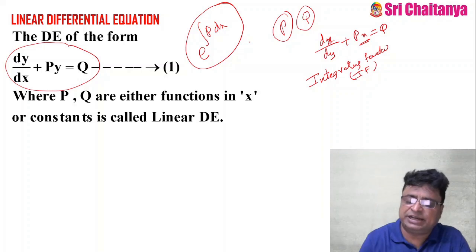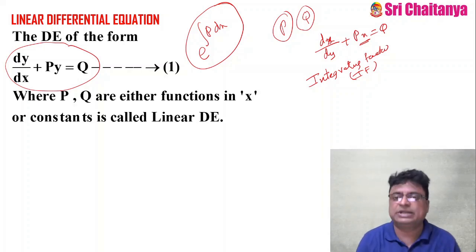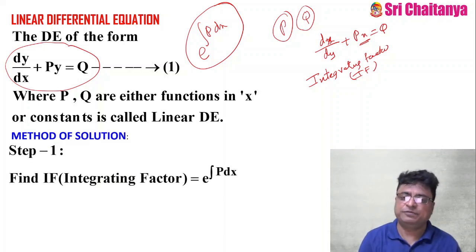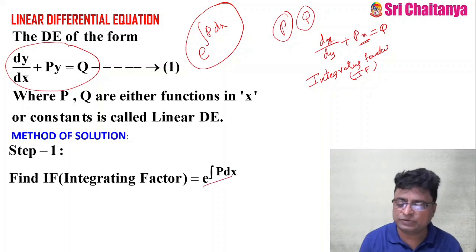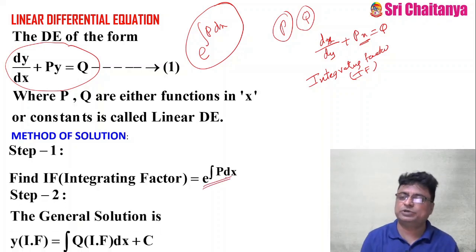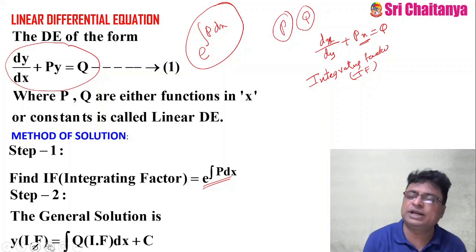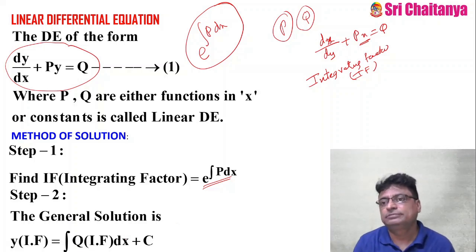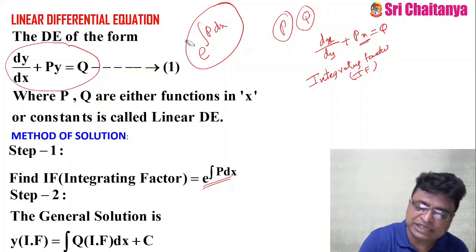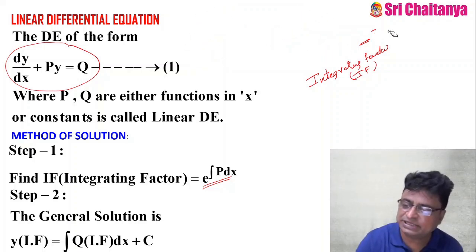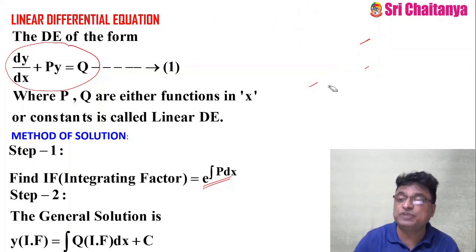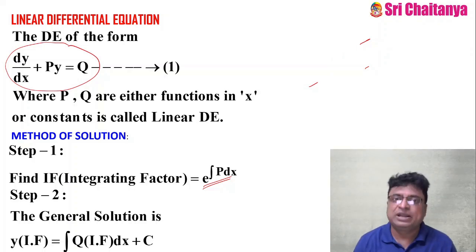After finding this integrating factor, the solution is very simple, that I am giving in method of solution. See, first step is you find the integrating factor. Here integrating factor is what? e to the power of integral p dx. The second step is the solution. What is the solution? y into integrating factor is equal to integration of q into integrating factor dx plus c. You will get the answer. Clear? So that is why this is one of the easiest methods and at the same time very, very useful for objective type of problems.